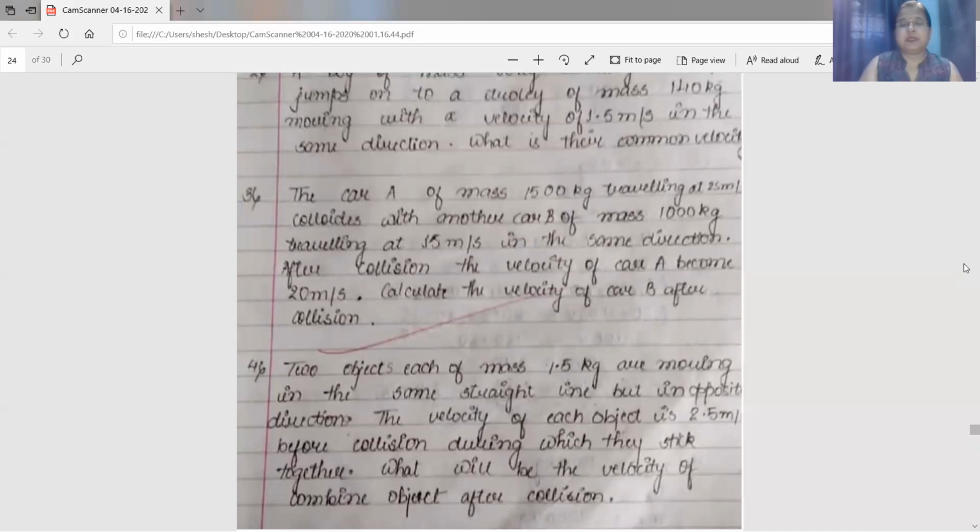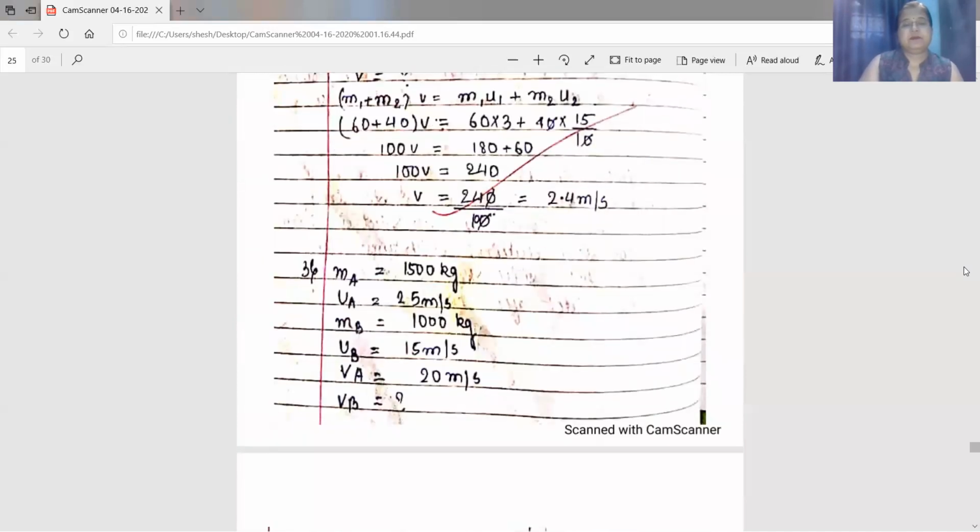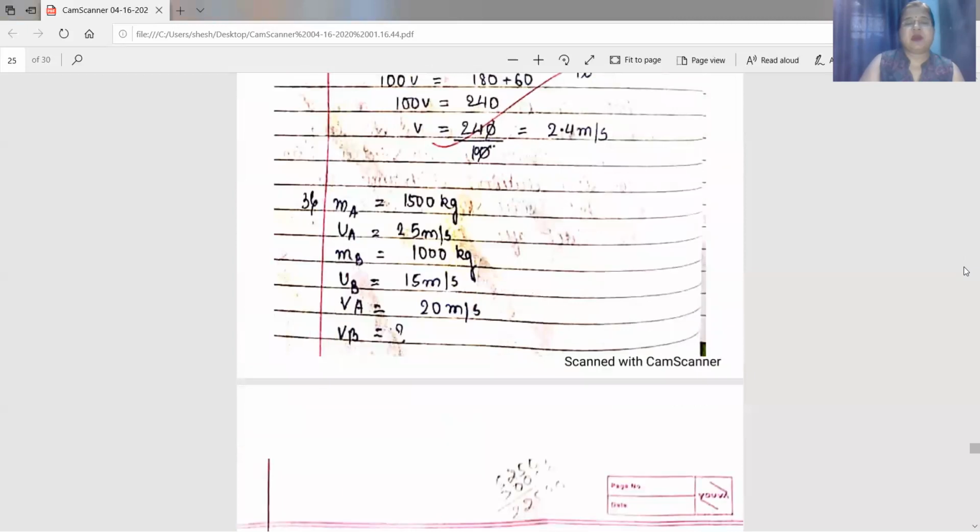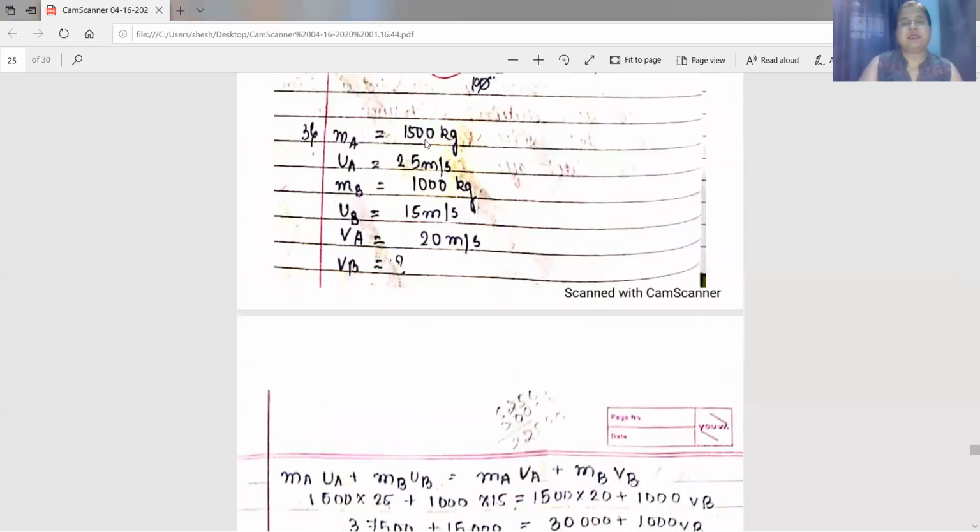Now come to the solution. See here, the mass of car A is 1500 kg. The initial velocity of car A, that is UA, is 25 meter per second. The mass of car B is 1000 kg. The initial velocity of car B is 15 meter per second. The final velocity of car A is 20 meter per second. You are asked to find the final velocity of car B.